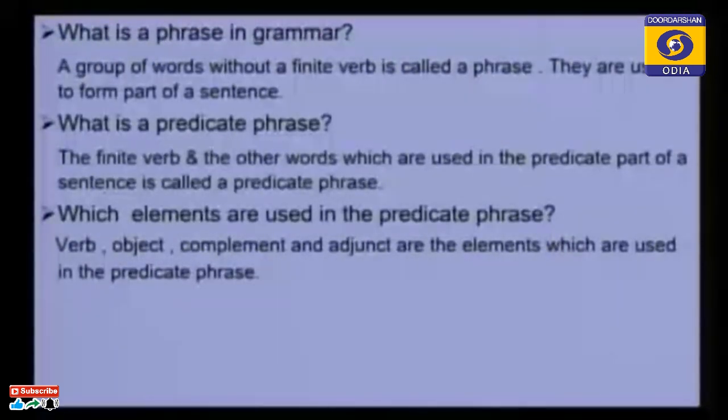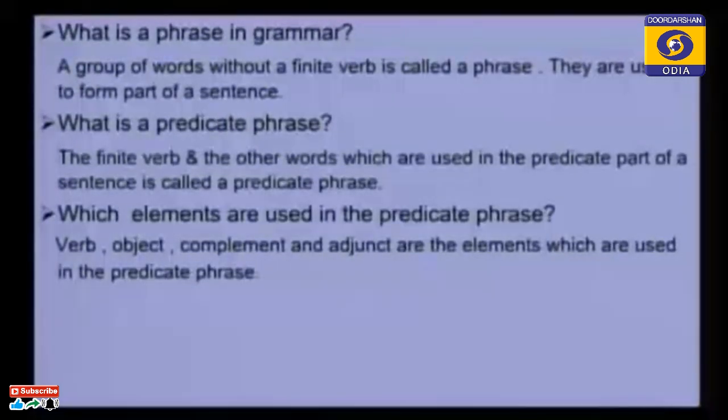How? Suppose you see Raju is going to Cuttack. It is in present tense because we used "is", and from "is" we know that it is present tense. But in place of "is", if we use "was", what will be the sentence? The sentence will be Raju was going to Cuttack. That sentence is in past tense.